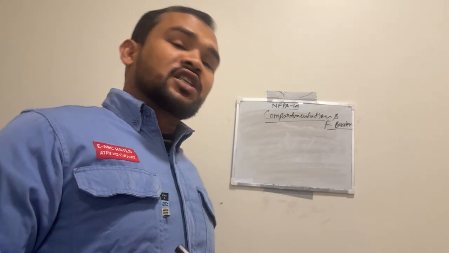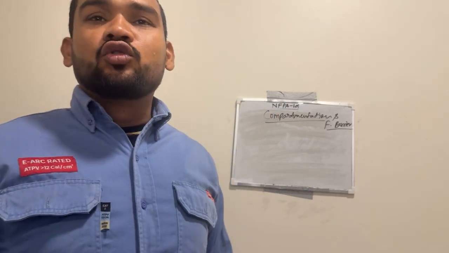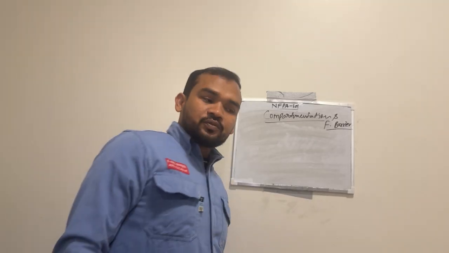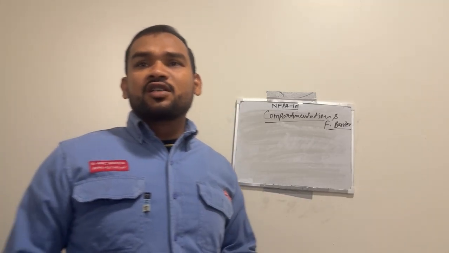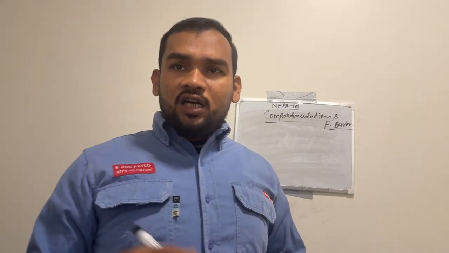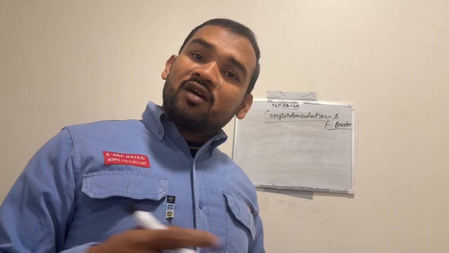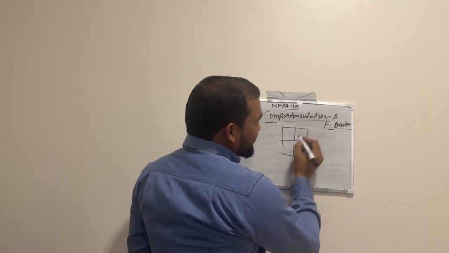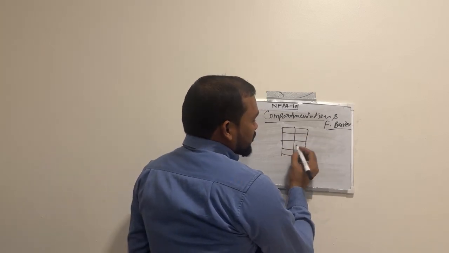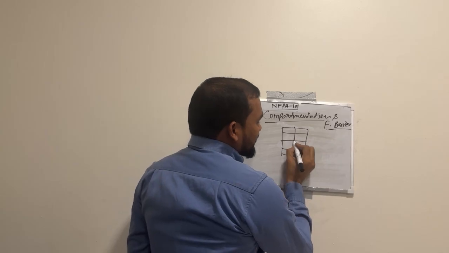Construction classification shall be based on NFPA 220. Compartmentation is the key feature designed to limit the spread of fire and to restrict smoke movement within the building. For example, we have this building with these rooms, so this is called compartmentation.